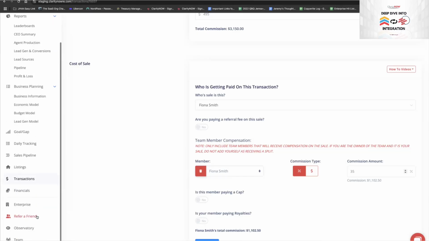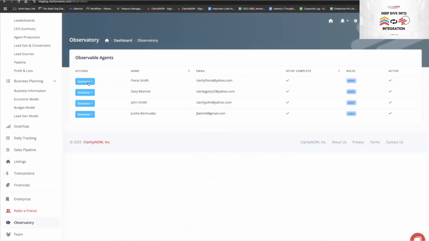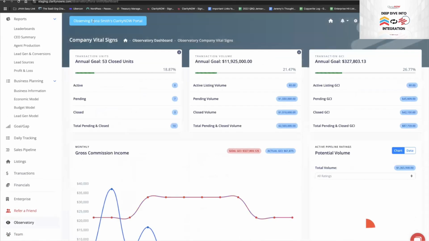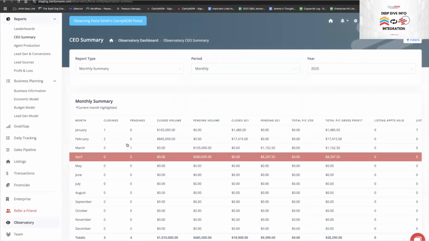The other question we get a lot is, can Fiona see all the numbers of the entire business or just hers? It's just hers. So she only sees her business because she is a business owner too. She just happens to work on your team. So all these reports are now specific to Fiona: her lead source report, her conversions, her goal gap, her daily tracking, etc. It's all specific to Fiona.